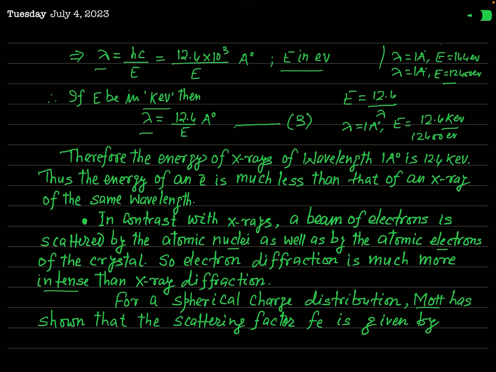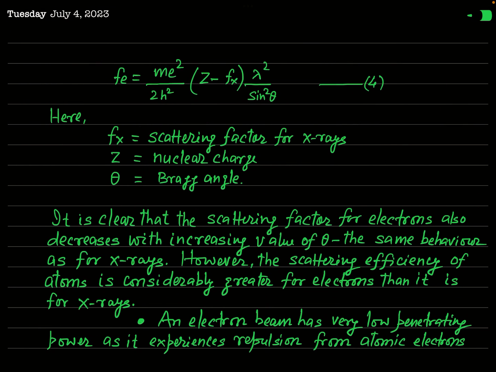Actually, Mott has found that for a spherical charge distribution, the scattering factor fe, which also means a scattering cross section, is denoted by the symbol fe. This is the scattering factor for electron, and this is given by Mott's formula, and you should remember it. It is given by fe equals m e squared over 2 h squared times (Z minus fx) times lambda squared by sine squared theta. You have to remember this formula.